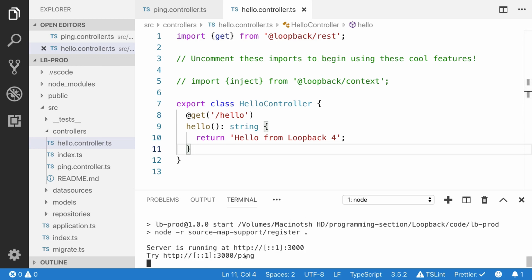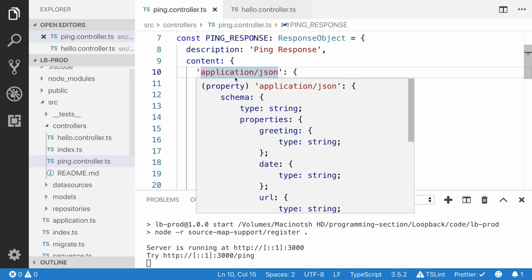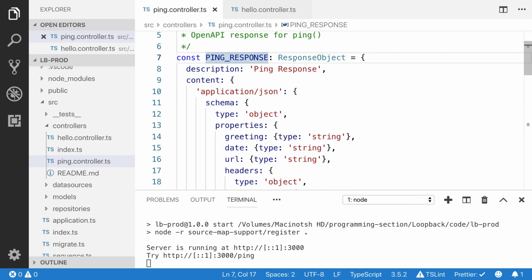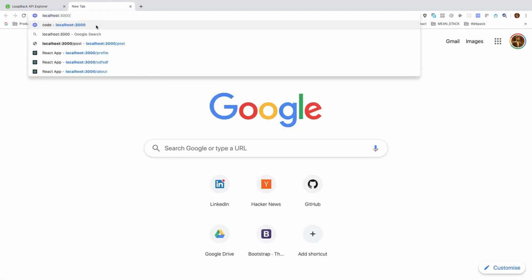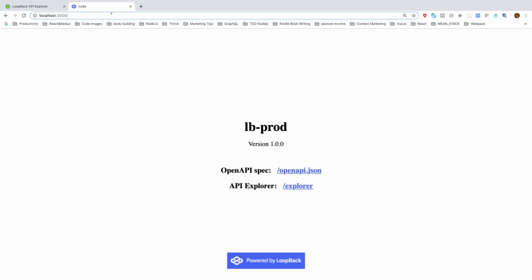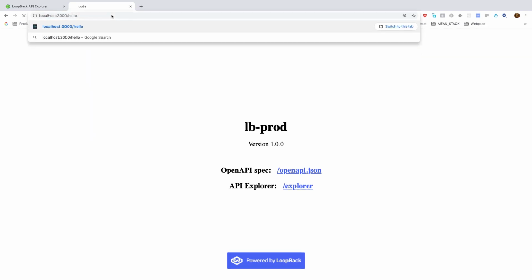My application is running, but I did not specify the API documentation. Here you will see I did not specify the response object, but I'll teach you how to do that. Let's try to test our endpoint. Localhost 3000. I'm gonna navigate to the hello. Cool. You will see the message hello from Loopback 4.